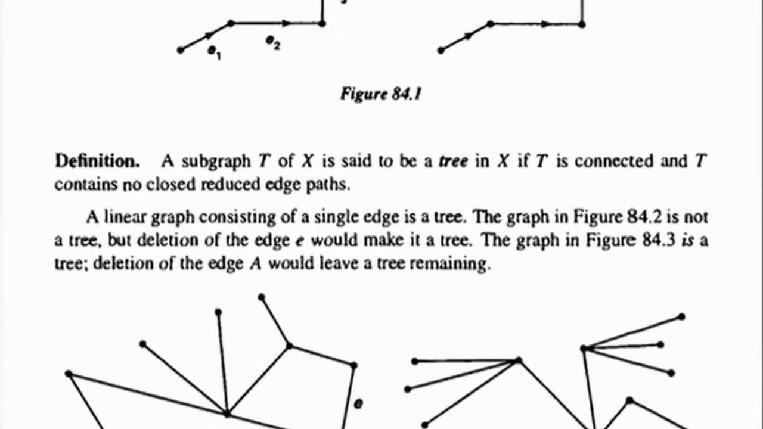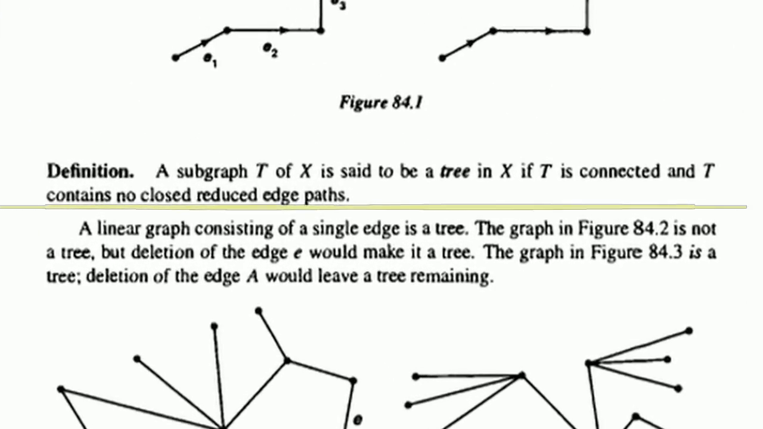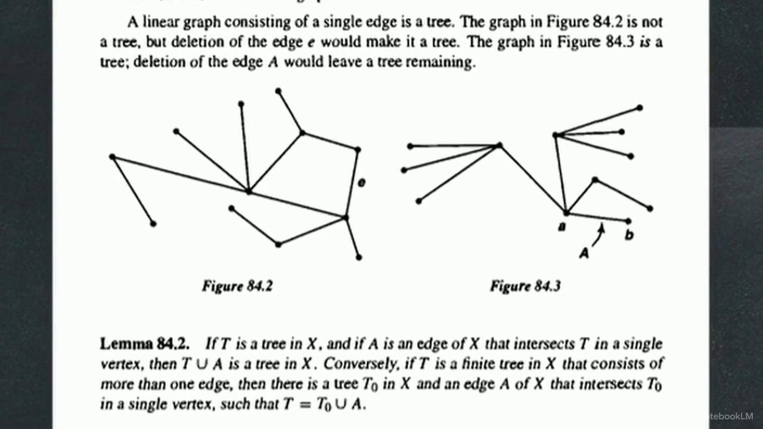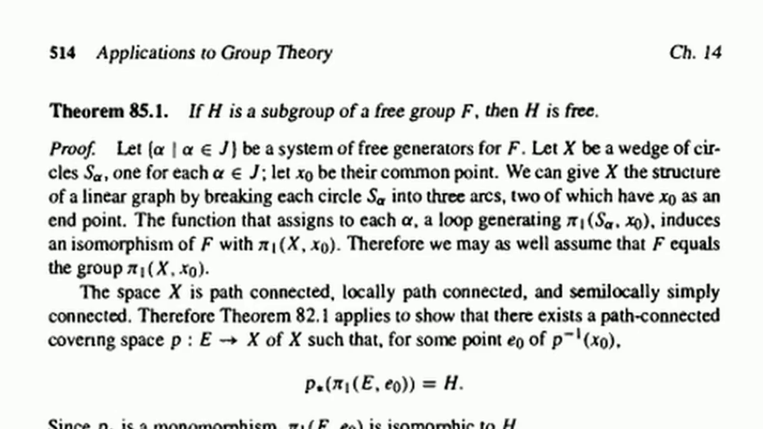Here, Munkres defines a tree. A tree is a connected linear graph that contains no closed loops, or what the text calls closed reduced edge paths. The lack of closed loops means a tree's fundamental group is trivial. In any connected graph, we identify a maximal tree. Any edge not part of that tree effectively creates a loop, acting as a generator for the graph's fundamental group. This all culminates in theorem